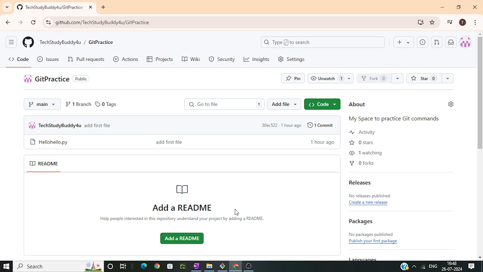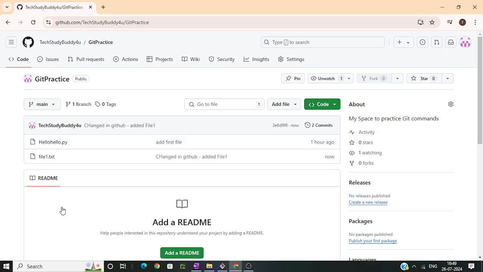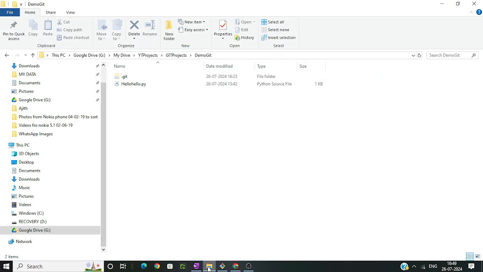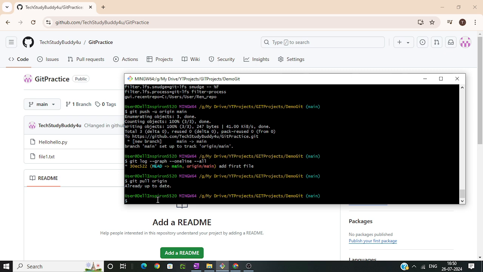Okay, so let me do one thing. I'm not going to edit the existing file. What I will do is just add an external file over here to show that there is a change in the remote. Now as you see, we have an extra file one here, but our local doesn't have it. So I'm just going to verify by using git log.